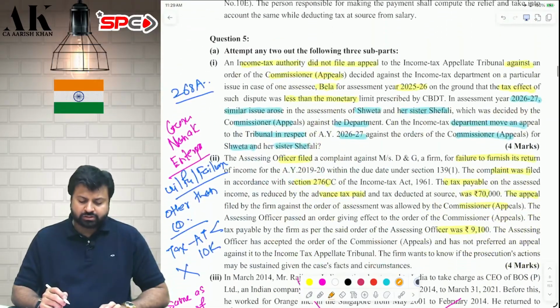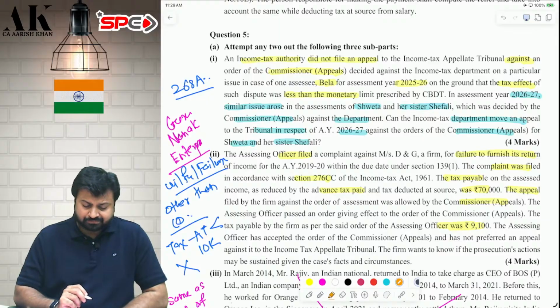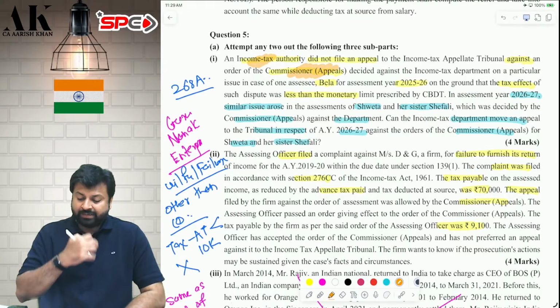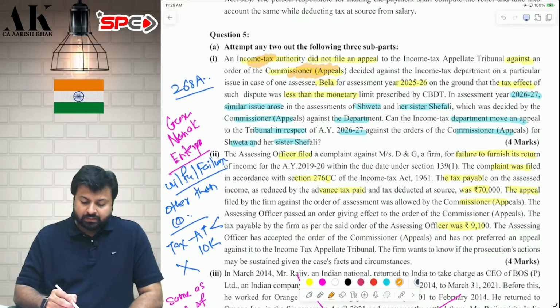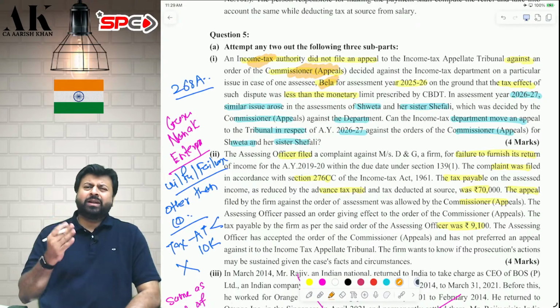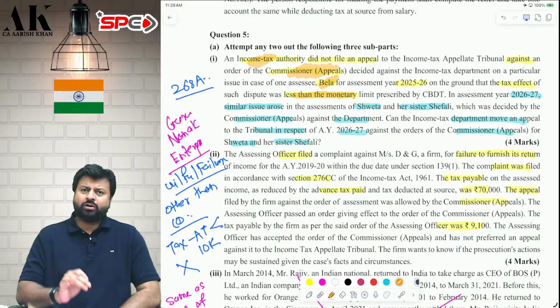Let's move on to the next question. Question number 5, part 1. An income tax authority has lost a case against an assessee at CIT appeal. The name of the assessee is Bela, and the income tax department did not appeal to ITAT because the tax effect was less than the monetary limit. Can they do so? Yes, they can do so.